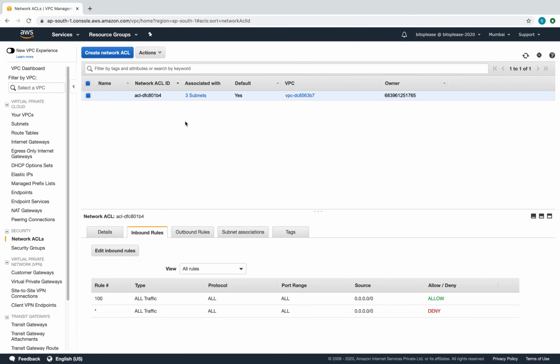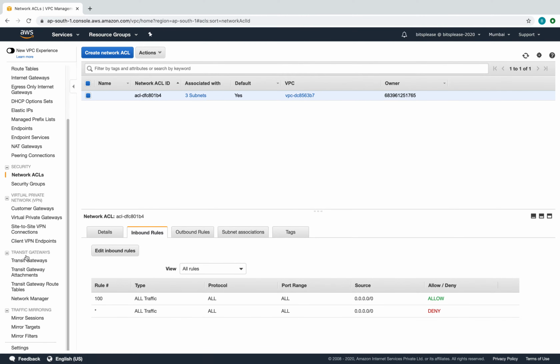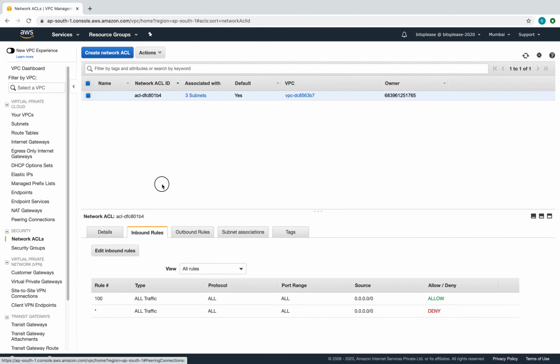Just remember the network ACLs are more like stateless, whereas the security groups, which we have talked about before, are more like stateful, right? That being said, there are a lot of other cool stuff. Probably if we get some time, we'll definitely check this out. But to start with, let's play around with this.